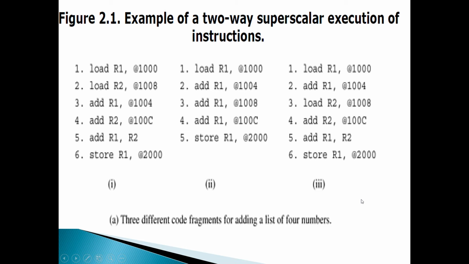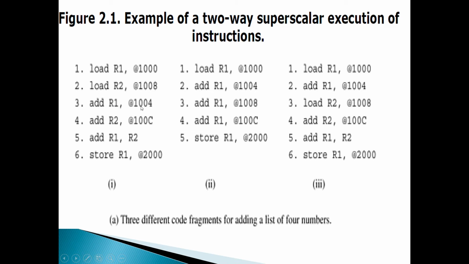Next, focus on the first. Concentrate only on the first 2 instructions. Load R1 comma 1000, load R2 comma 1008. These are mutually independent instructions. I hope you agree, nothing to do with each other. It is a separate instruction. Why? It is loading just 1000 into R1, and it is loading 1008 into R2.